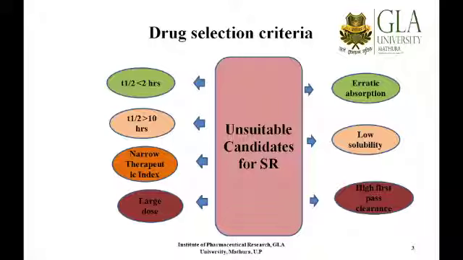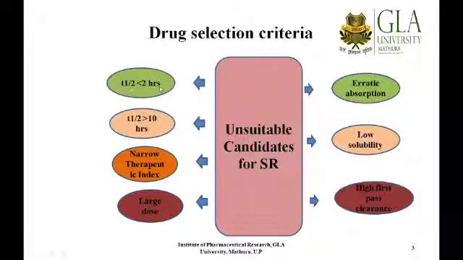So you can imagine, if a condition of dose dumping persists, meaning the whole amount of loading and maintenance dose is delivered at a particular moment of time, or the drug is not released at any particular moment of time, these candidates will be unsuitable for the formulation of a sustained release dosage form. So remember always that those drugs which have narrow therapeutic indices, like digoxin, are very poor candidates for the designing of sustained release formulation.